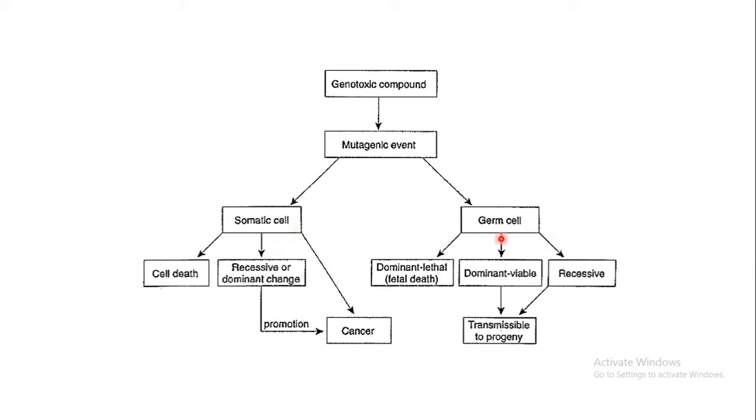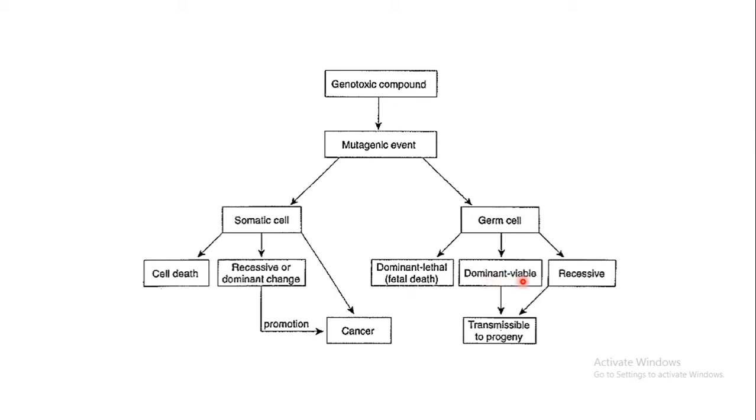Now let us see what happens to the germ cell. Now in the germ cell, this particular genotoxic compound may result in a dominant lethal effect, so that fetal death may take place. Okay, germ cells are those which give rise to the gametes, as I told you, right? So it may result in fetal death, or it may be dominant viable.